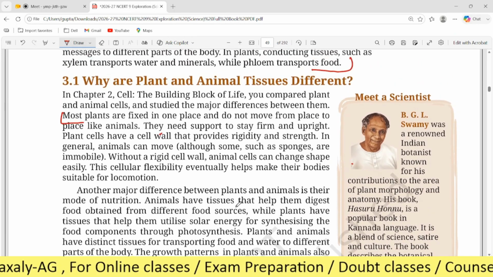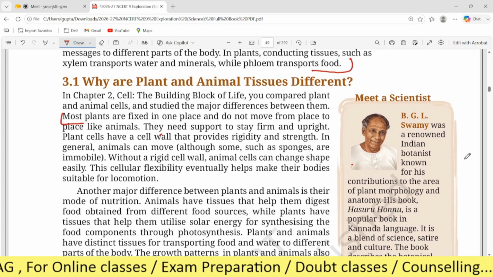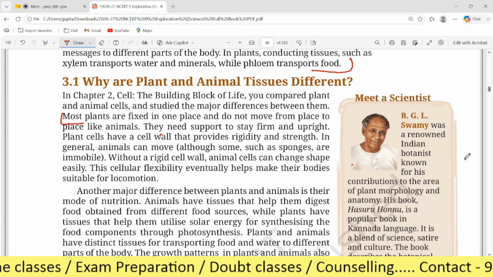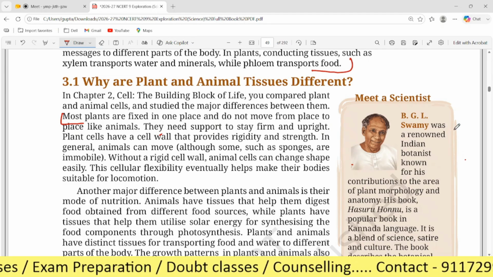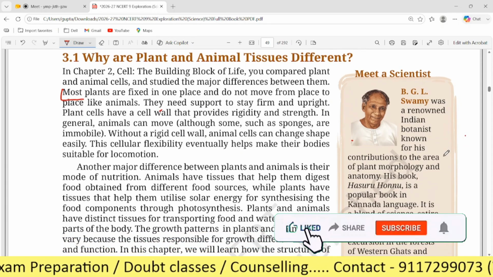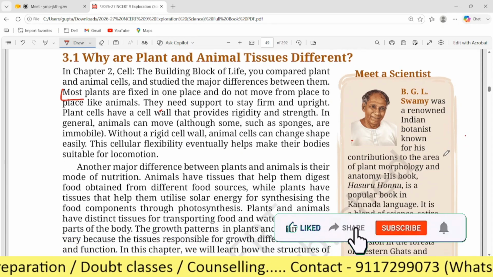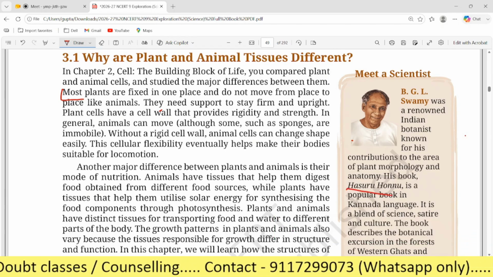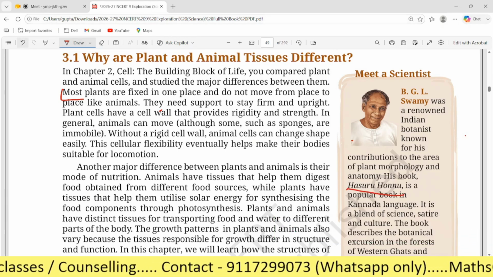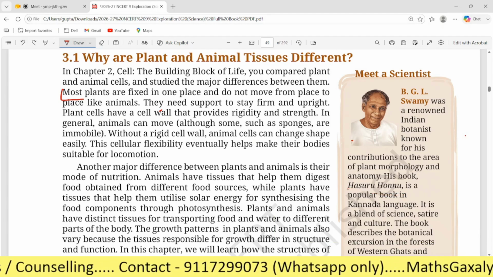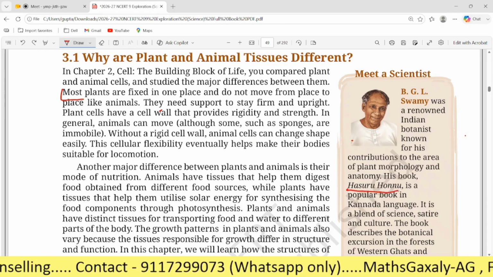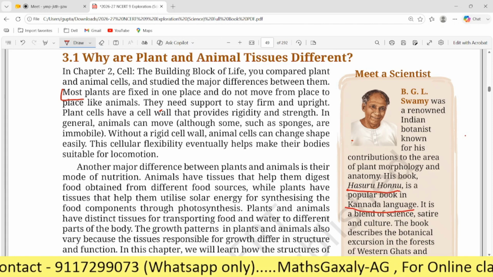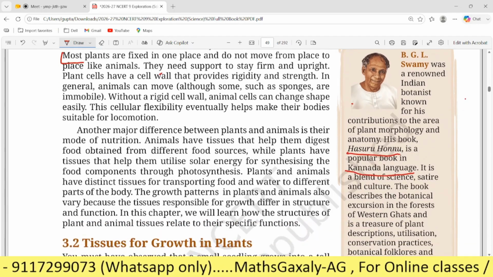Okay, good. See here, there is an extra point given: Meet a Scientist. B.G.L. Swamy was a renowned Indian botanist known for his contribution to the area of plant morphology and anatomy. His book Hasuru Honnu is a popular book in the Kannada language. So you have to note these points also. It is a blend of science, style, and culture.